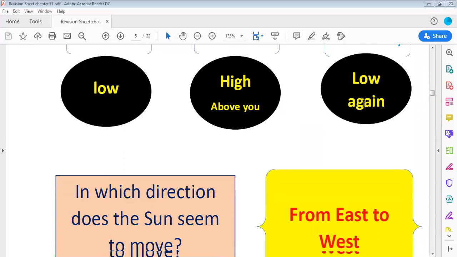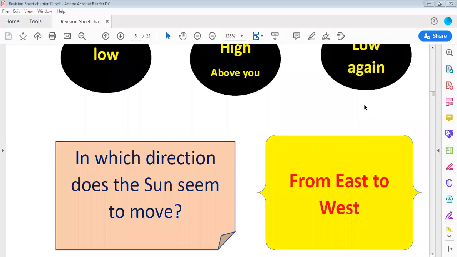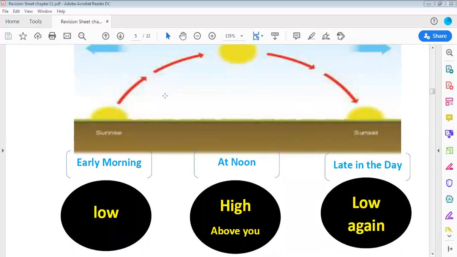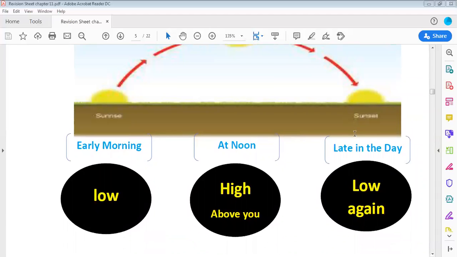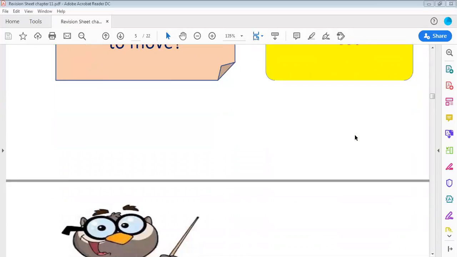In which direction does the sun seem to move? From east to west. So during the day, the sun seems to move from east to west.